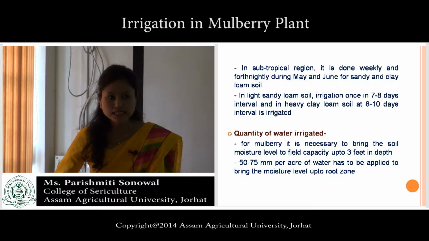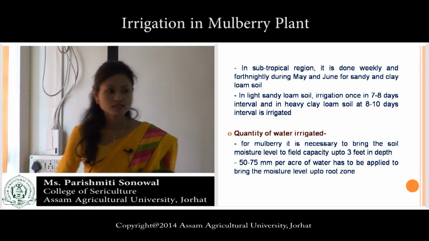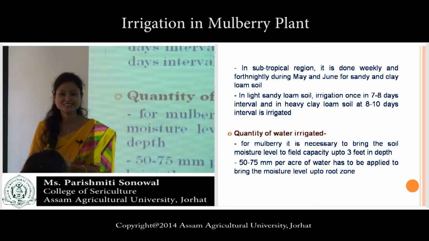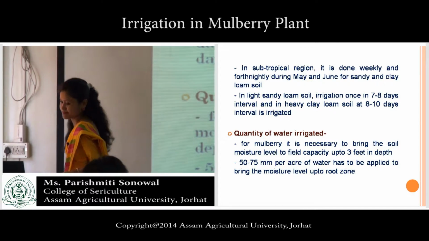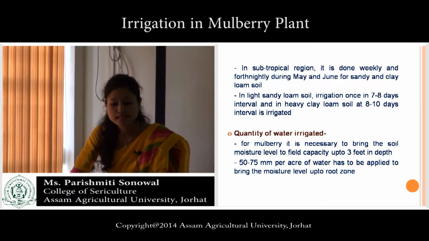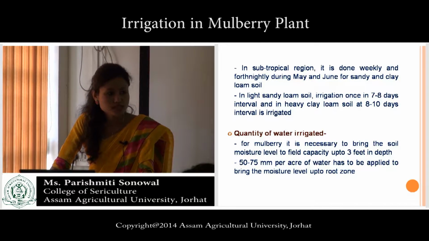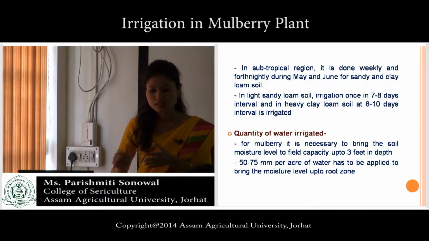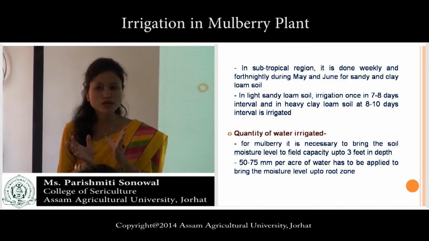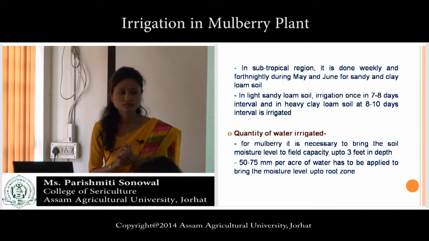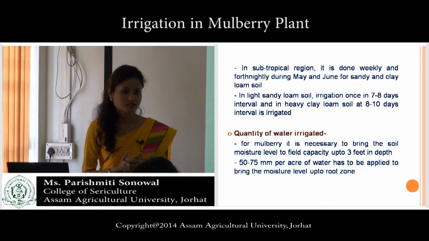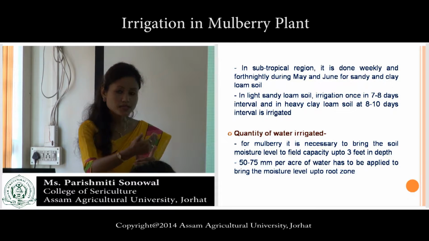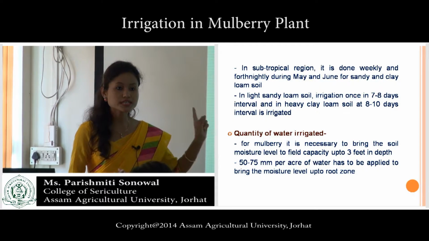You know what is fortnightly? Yes, at an interval of 14 days, fortnightly. In light sandy loam soil, irrigation is once in 7 to 8 days interval, and in heavy clay loam soil, 8 to 10 days interval is irrigated. Understood? What is clay loam soil? It is very heavy. Always remember one point, in clay loam soil the irrigation interval is longer, 8 to 10 days interval.